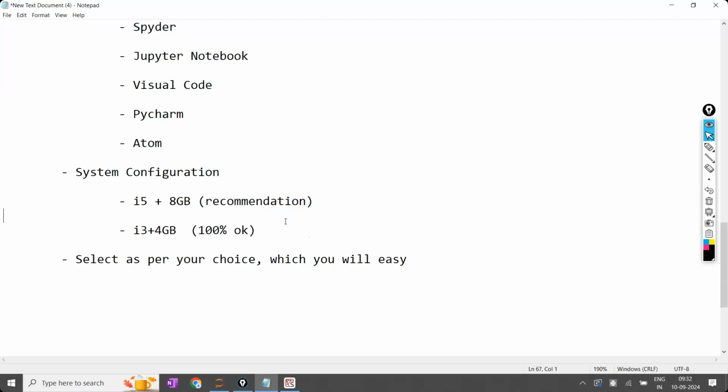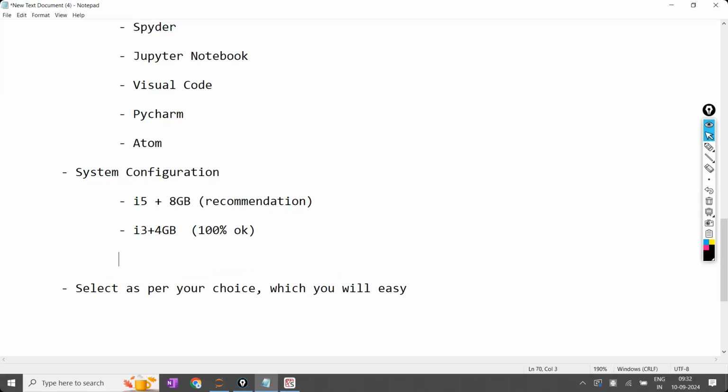For example, if I want to execute some large data and process it, and if the system is not supporting it, then what are we going to do? For that, we have two options. One is called Google Colab.